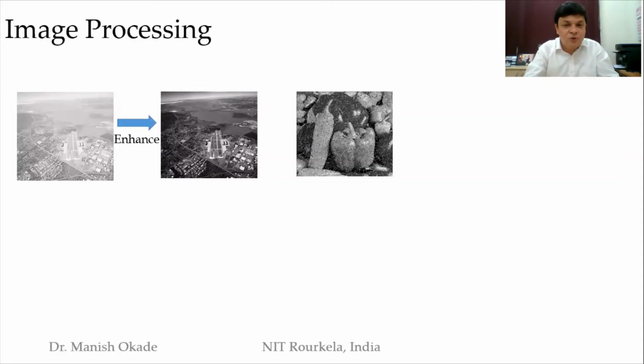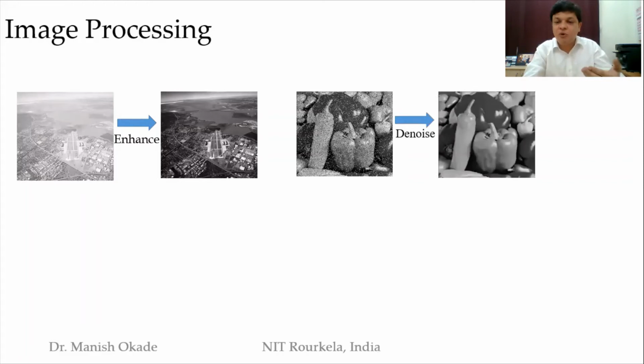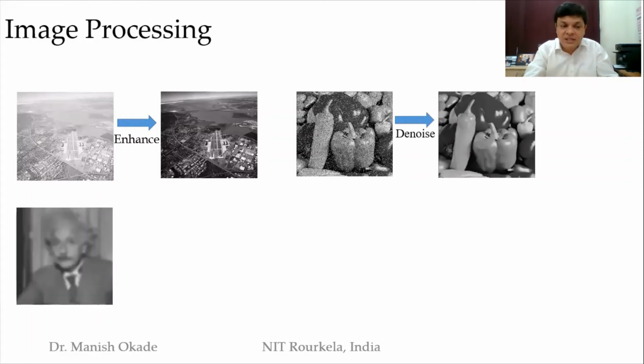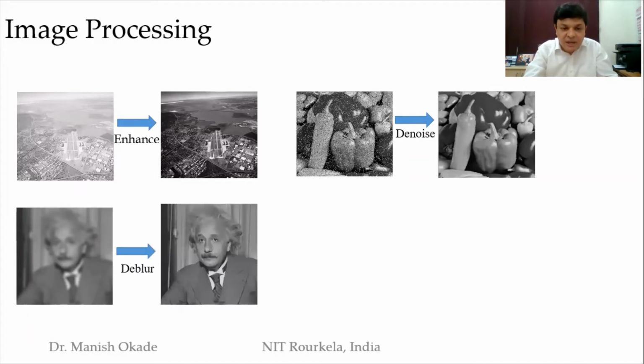Similar to this, you could see this particular image where there is a lot of noise added, and we want to clean this image. This is a typical image taken of some vegetables. Here I want to remove the noise, so denoise. When I do denoising, it is clearer. Coming to the next example, a restoration example, you could see that this particular image has a lot of blur in it. We would like to remove the blur, so de-blur it, and we get a cleaned image.